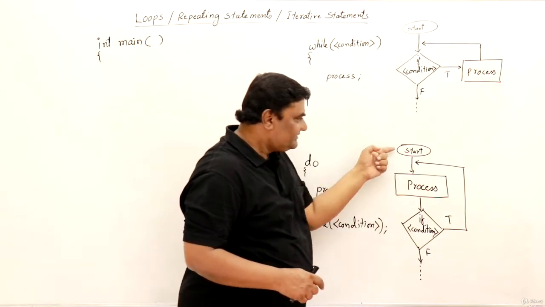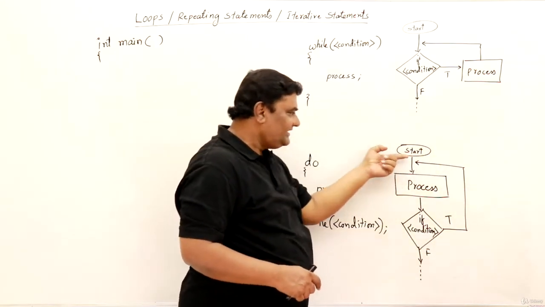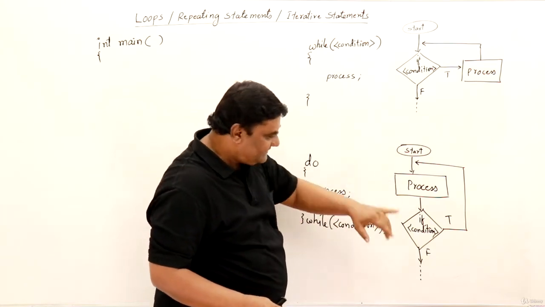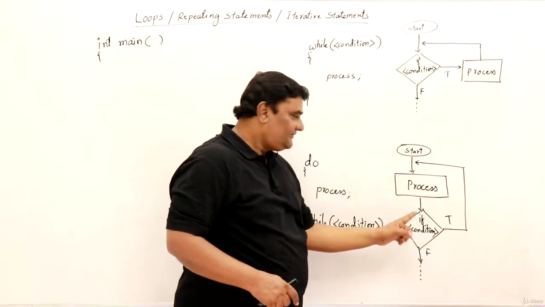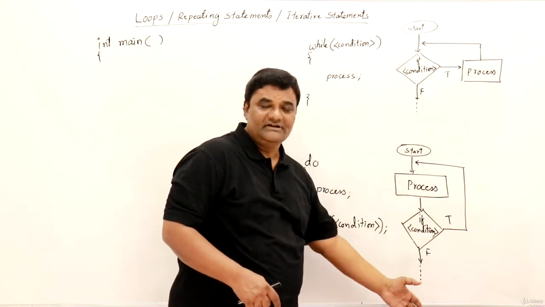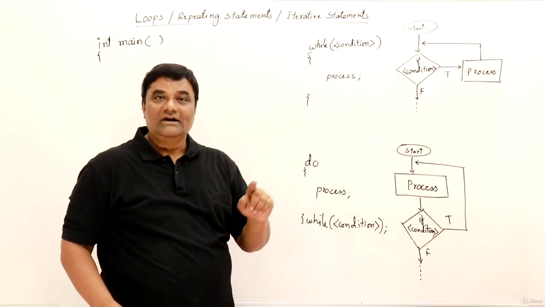Now do while loop. Start, first process is done, condition is checked. And if yes, then it will again come to the process and repeat the process. So first processing is done, then condition is checked. And if the condition is false, then it will continue outside the loop. It will continue the rest of the statements. So this is the flow chart for do while loop.